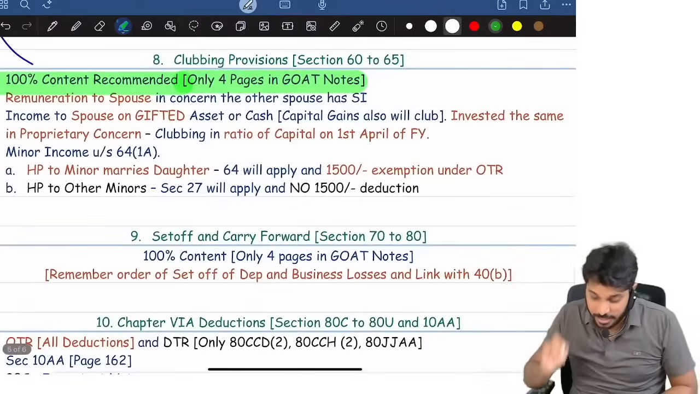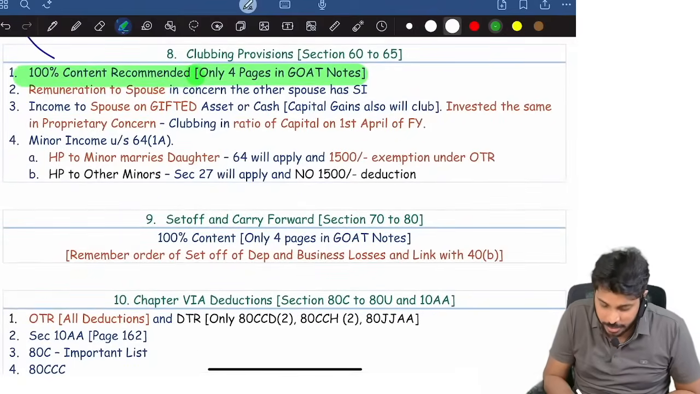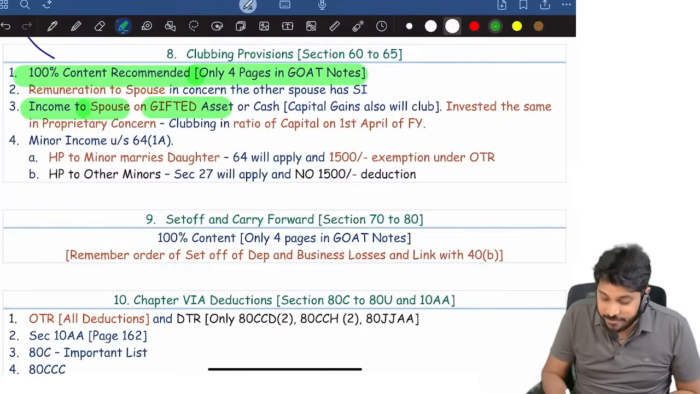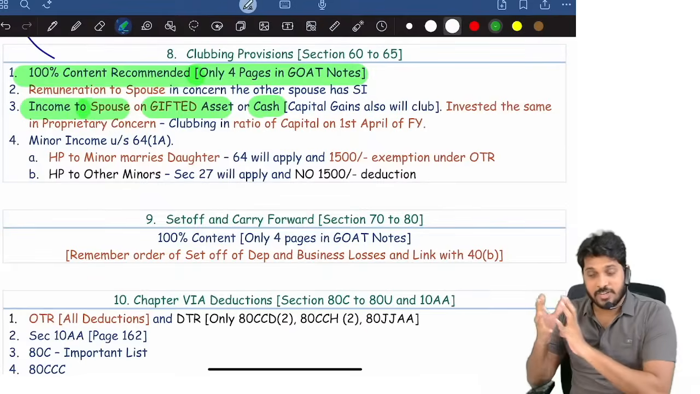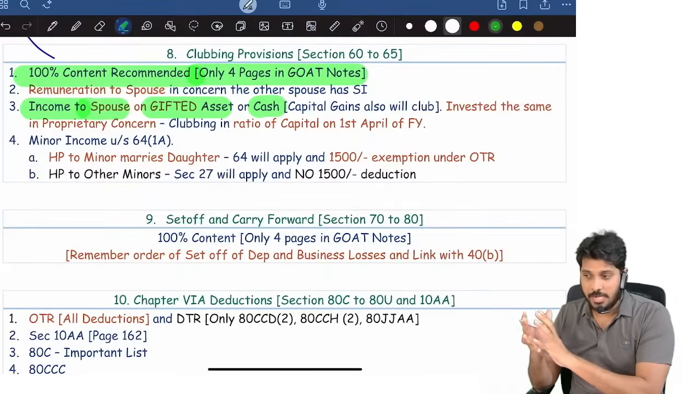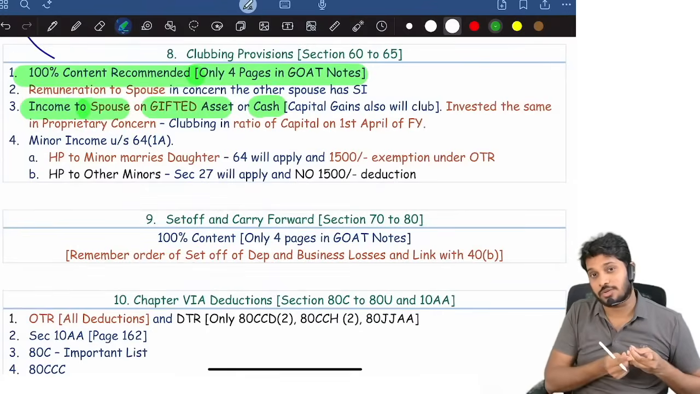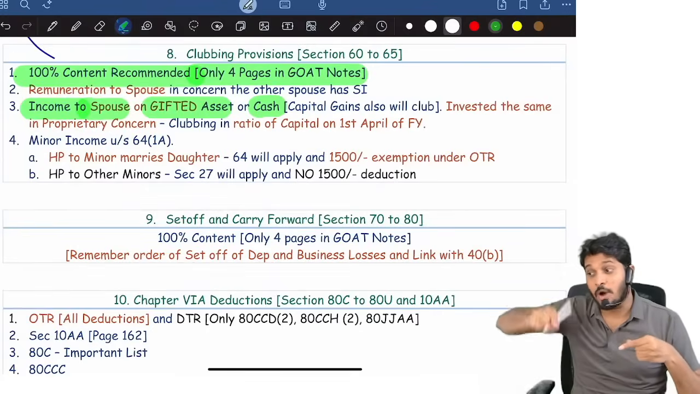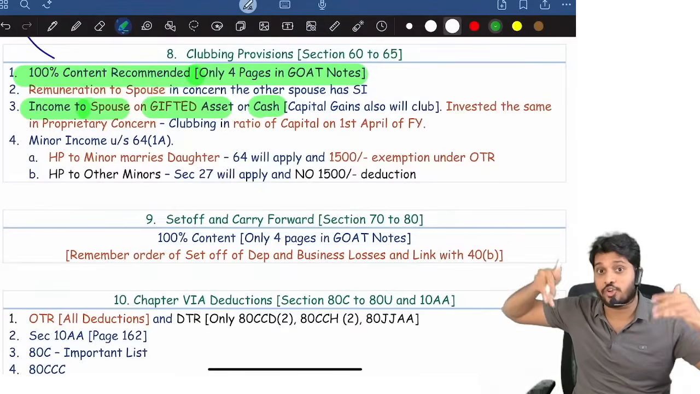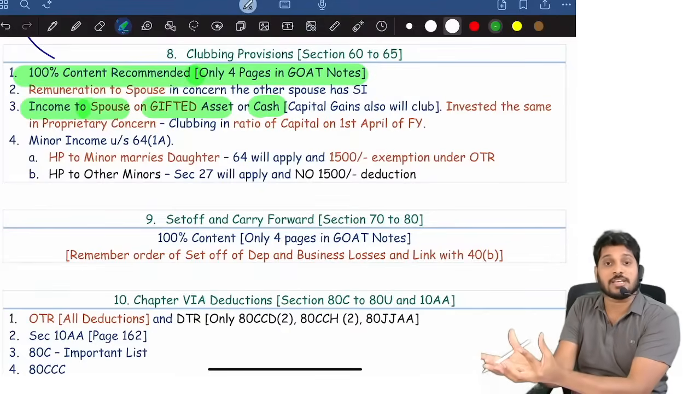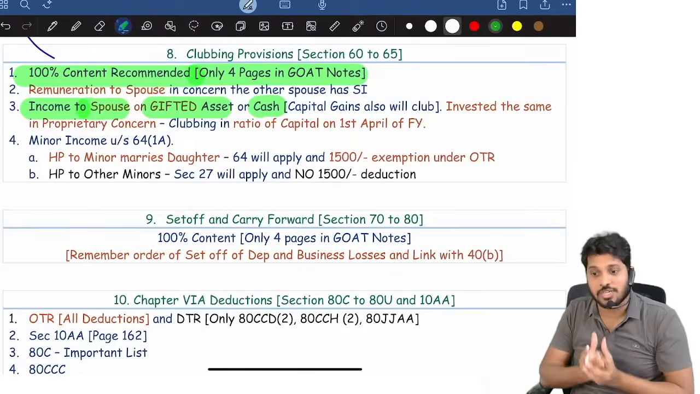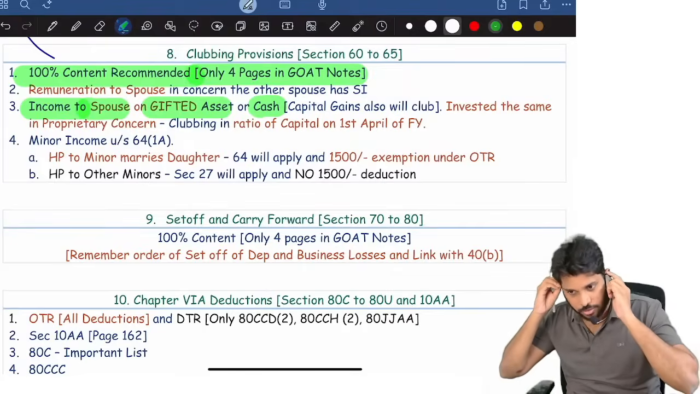Now here I just want to highlight one point. Suppose income is getting to the spouse on a gifted asset or cash. Like I gifted her some jewelry, and that jewelry she sold, and you got capital gains. That capital gains is also subject to clubbing. Generally we think income on a gifted asset means interest income, but capital gains is also an income on the gifted asset, so that is subject to clubbing.